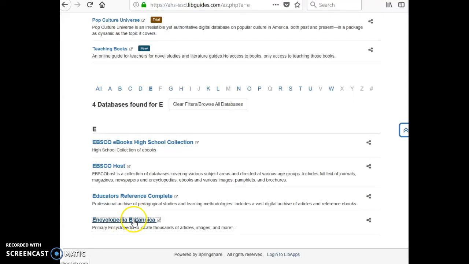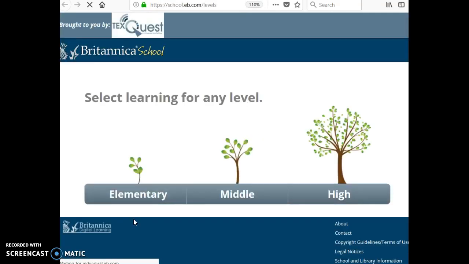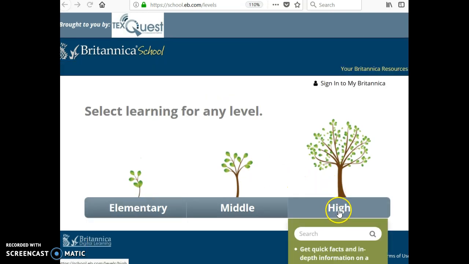We're now going to look at Encyclopedia Britannica, which is a great database when you need generalized information. The username for this database is Americas and the password is library. So we'll choose our level. So we'll click on high school to get started.